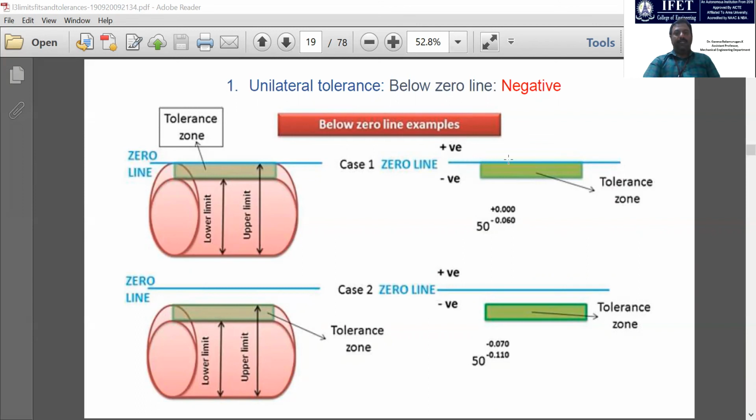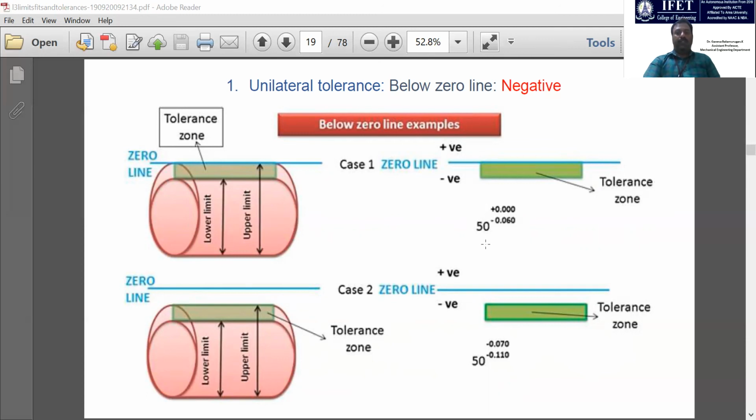So the basic size is referred to as the 0 line, and the negative unilateral tolerance lies below the 0 line. For example, if the shaft is 50 mm diameter, then as per the negative unilateral tolerance the range will vary from 0 to minus 0.06. That is, 50 minus 0.06. So only within this tolerance you have to keep. You should not increase the size of the diameter above 50. That is the meaning of it.